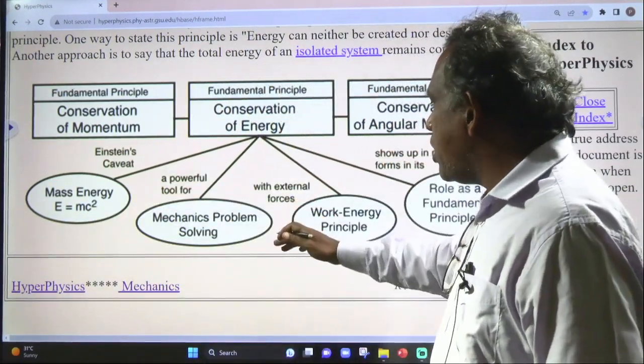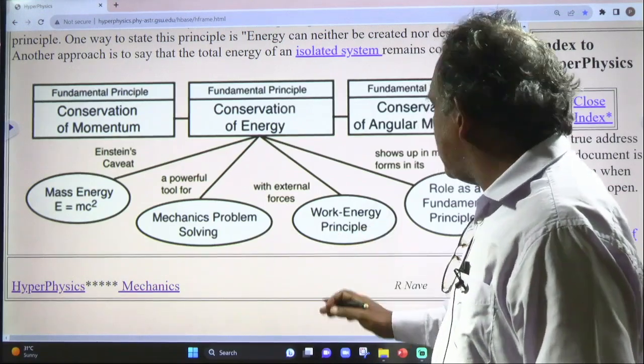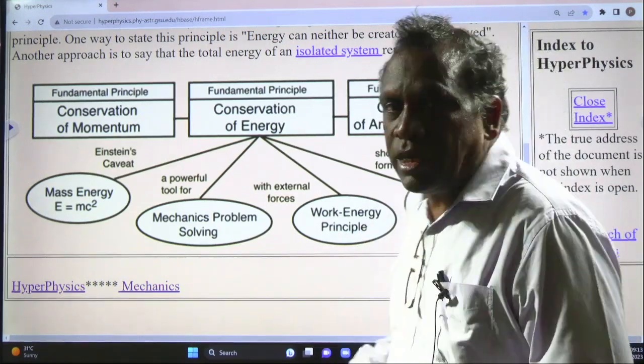Another topic in mechanical problem solving is the work-energy principle and the fundamental principles.